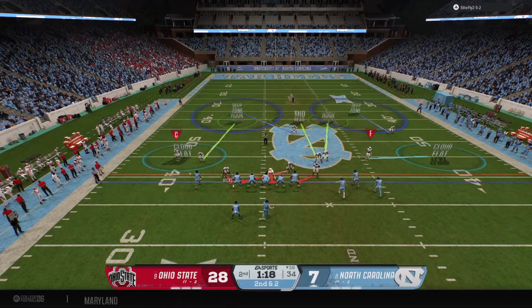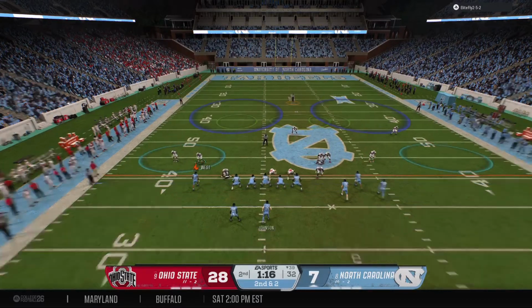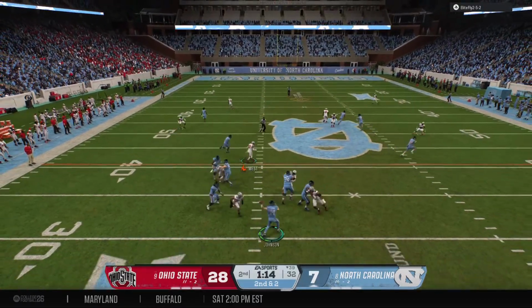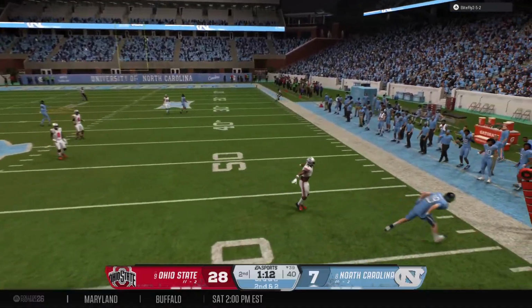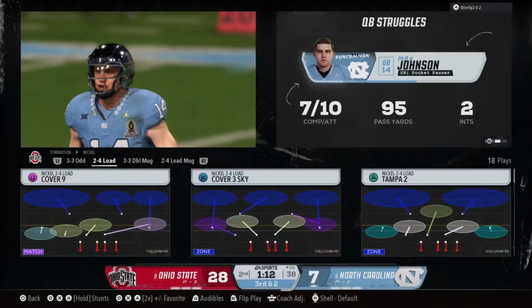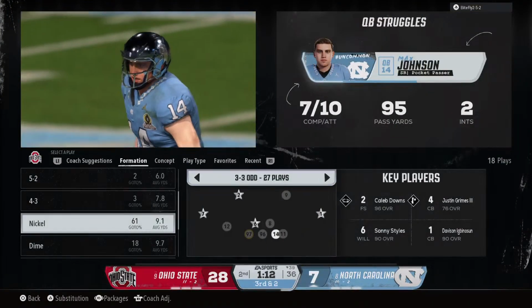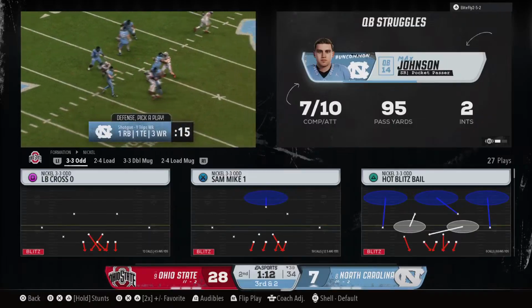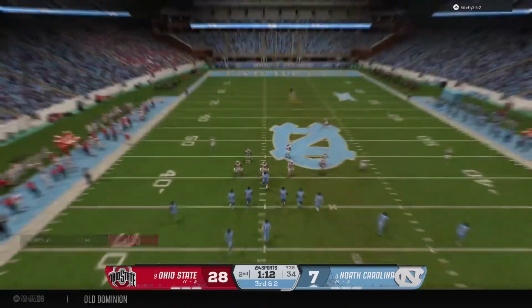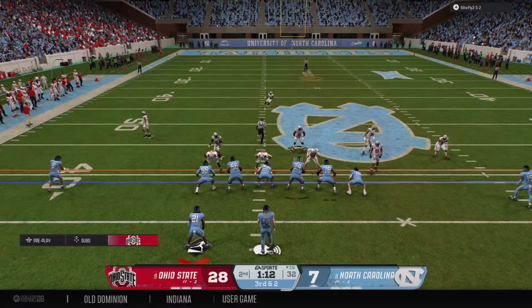And the Tar Heels looking to crank up the tempo a bit. To the air, it's Johnson. That's what I love about this guy. He has the ability to sneak out of the backfield. The quarterback's able to find him open, checks it down for a nice gain. Off the incompletion, it sets up a 3rd down and 2.